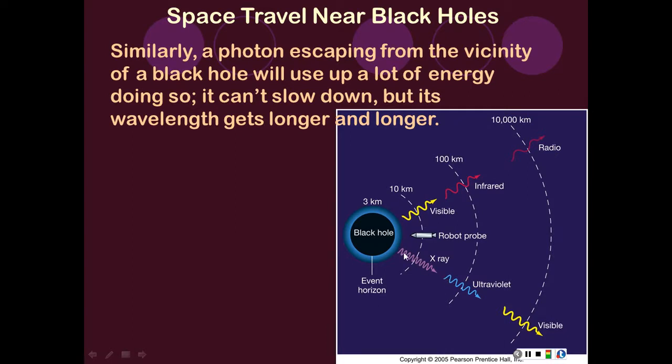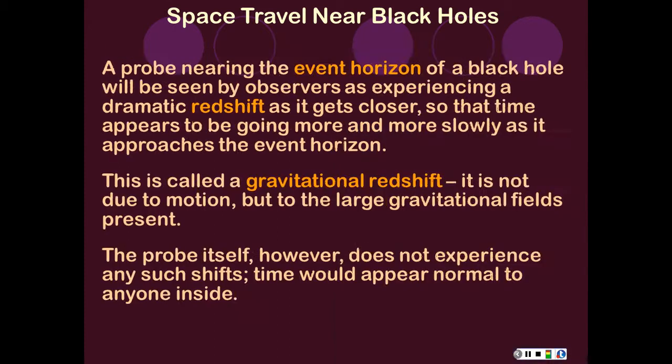It starts off as, say, an X-ray photon, but it has to use some energy, and so it can increase its wavelength, and it becomes ultraviolet and then visible, or if it's a visible photon, it may go from infrared to radio. And so what you're getting is this effect of the light trying to escape from the black hole. That's a really useful thing to be able to look at. So when we're looking at something close to a black hole, there should be a significant redshift.